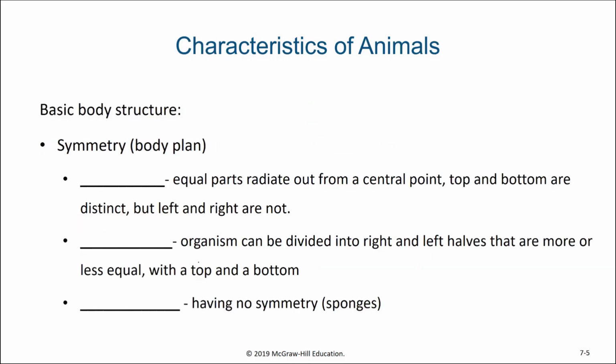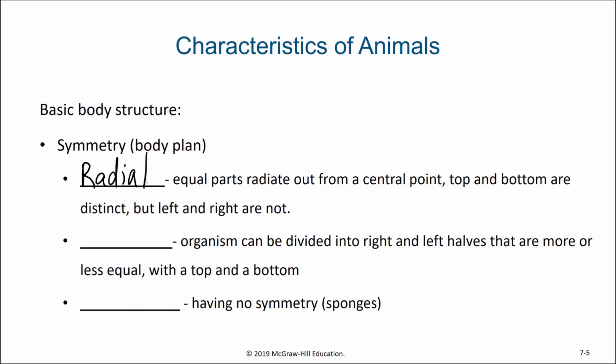So when we talk about animals, we need to discuss how their body is organized. And it turns out there's a few different symmetry plans when it comes to basic body characteristics. One is radial symmetry. With radial symmetry, there's clearly a top and a bottom of the organism, but there isn't clearly a right or a left side. You could almost imagine a terracotta flower pot, which is open on one end and closed on the other, and you can rotate it 360 degrees, and you aren't going to clearly see that one side is different from the other side.